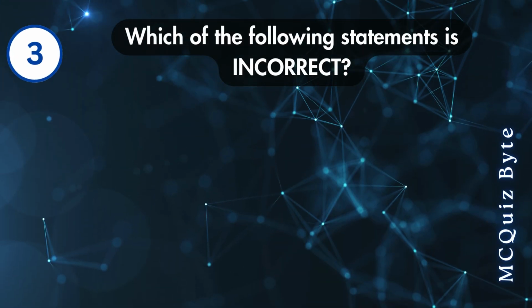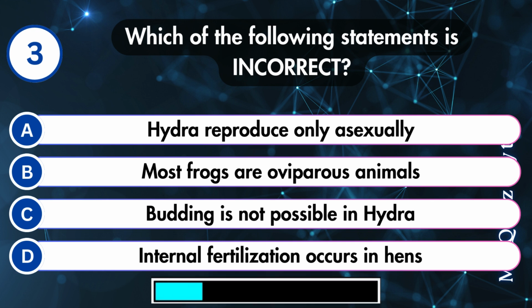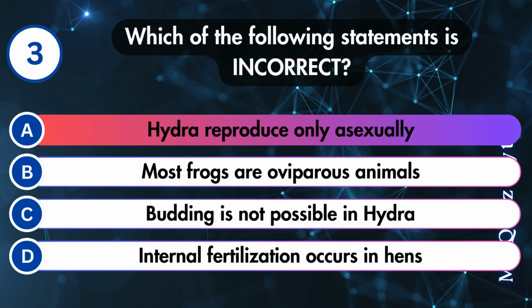Which of the following statements is incorrect? Hydra reproduce only asexually. Most frogs are oviparous animals. Budding is not possible in hydra. Or internal fertilization occurs in hens. Correct answer is A.